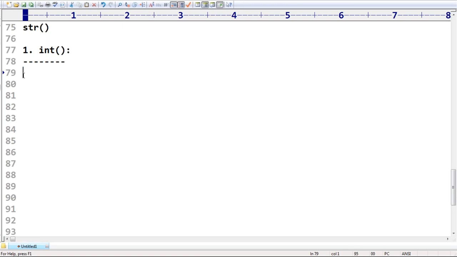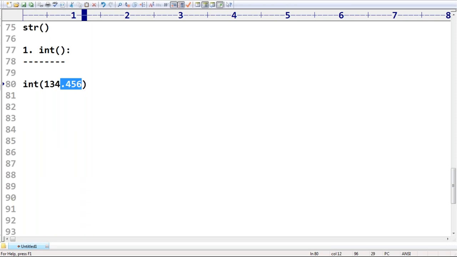Now observe, I will repeat again. See this one: int of 123.456. This one is nothing but a double type, I mean float type. Whenever you try to convert float type to int type, whatever digits are there after the decimal point will be gone by default. No problem at all.